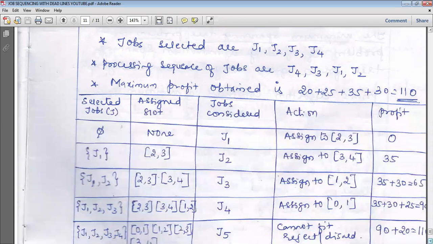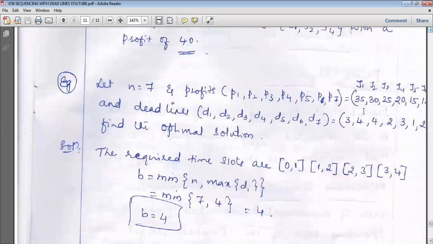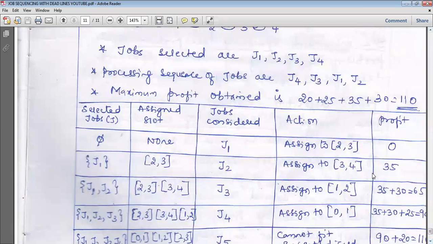Same thing here also. So first select the job J1 and assign the slot. Why are we assigning 2 to 3? Because the deadline is 3 hours, and the slot 2 to 3 was free, so we allotted it. In the next step J1 will be selected and the slot allotted is 2 to 3. Next step, select J2. Once we select J2, we'll check what is the time slot for J2. Time slot for J2 is 4 hours. So we'll allot the slot 3 to 4. The slot 3 to 4 will be allotted, and the profit after selecting the job J1 is 35 rupees. Once you select the job J2, we'll write here: selected jobs J1 and J2. Time slots are 2 to 3 and 3 to 4.